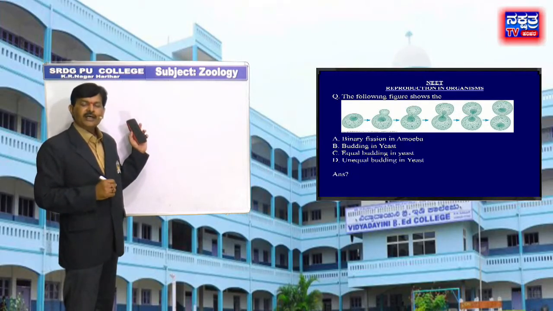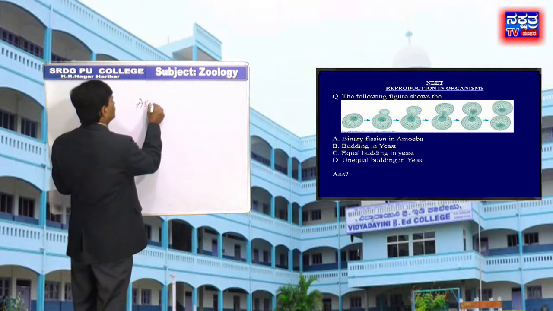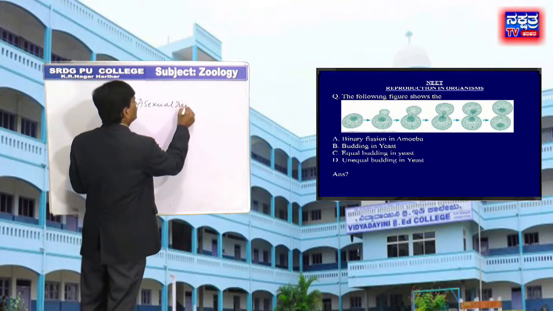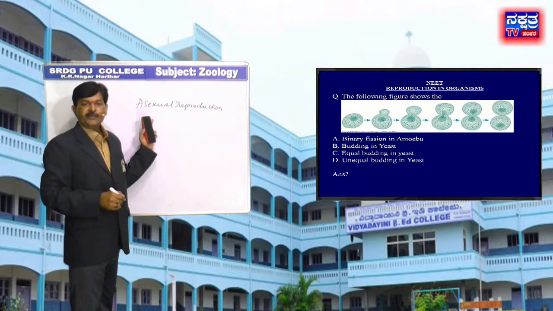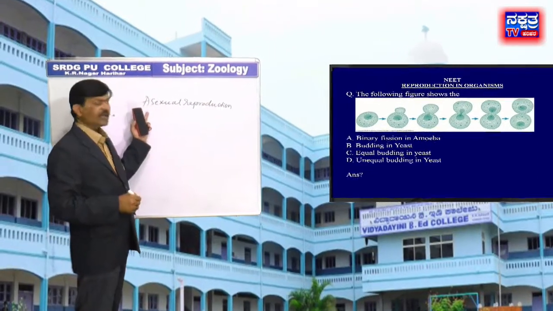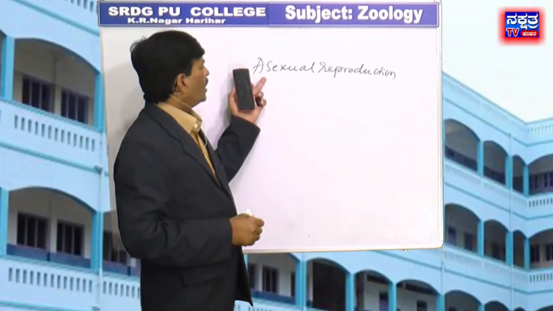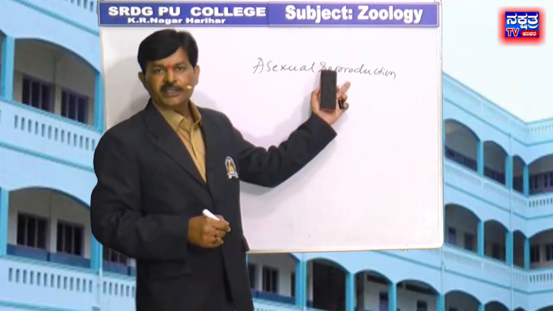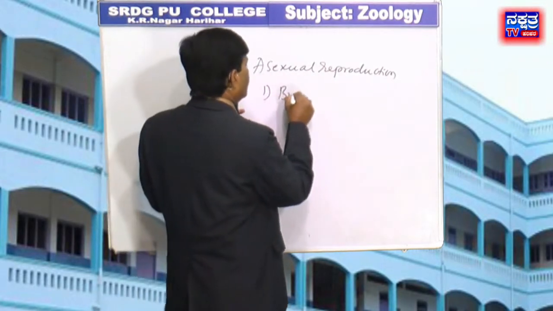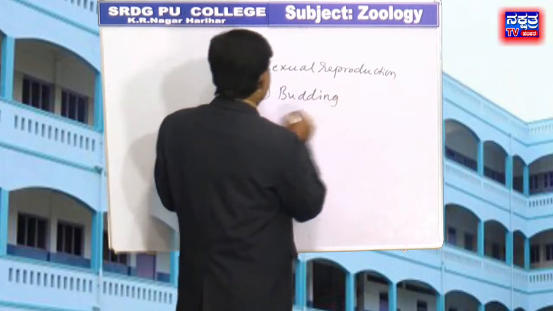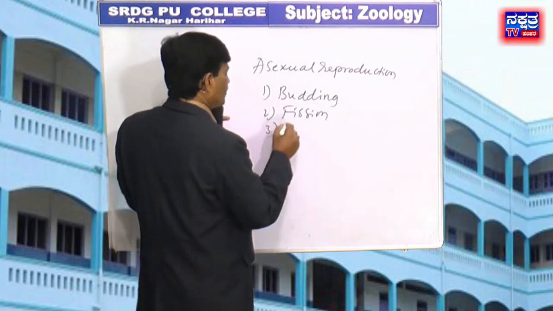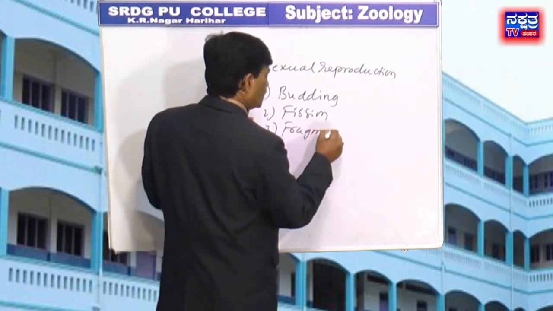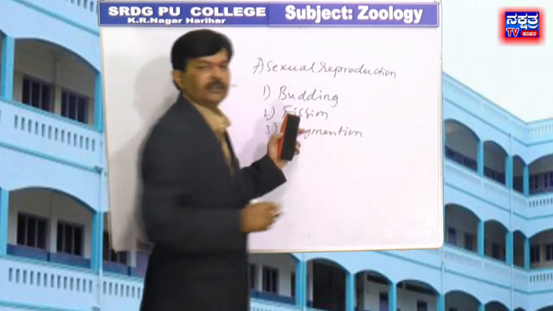As you know about asexual reproduction, it takes place without the fusion of gametes, but there are some methods in asexual reproduction, like budding, then fission, then the third one is fragmentation, like that.